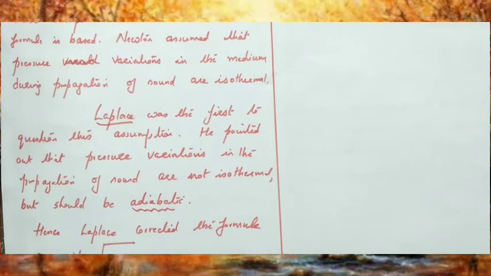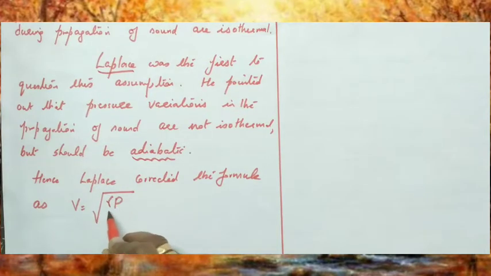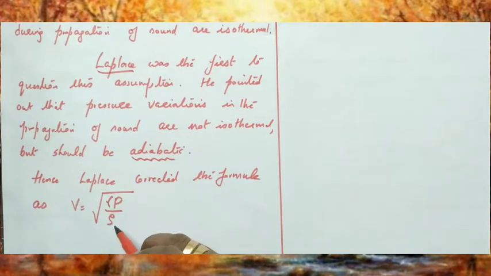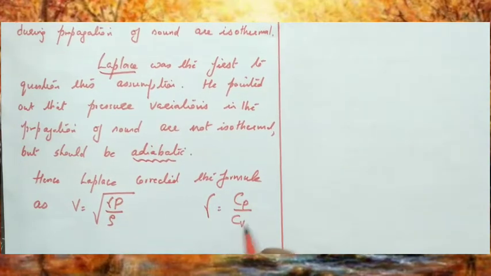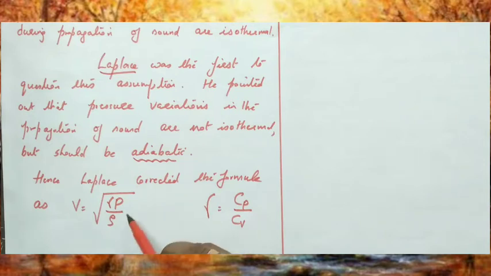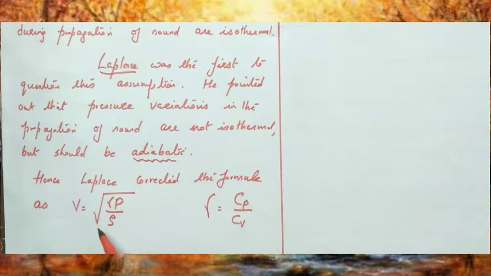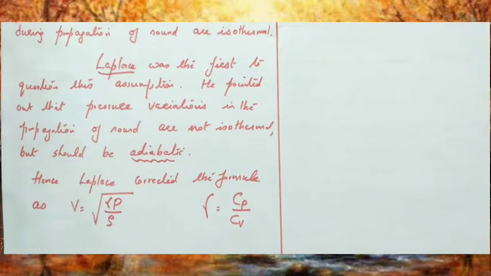And hence Laplace corrected the formula as velocity V equals root of gamma P divided by rho. He put a term gamma also, and we know gamma is equal to Cp by Cv. Cp is the specific heat capacity at constant pressure, and Cv is the molar specific heat capacity at constant volume. So he introduced the term gamma in Newton's formula, the ratio of molar specific heat capacities, and this modification of Newton's formula is referred to as Laplace correction.